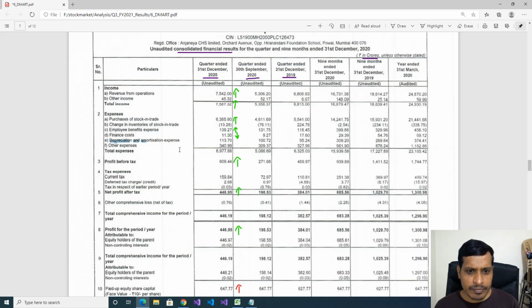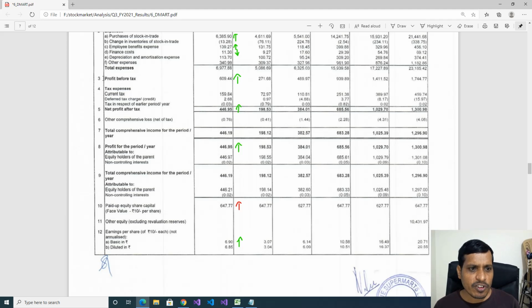Later depreciation. Previous year 95 crores. This year 113 crores. This is approximately 15 crores was increased. Finally other expenses. Previous year 327 crores. This year 340 crores. Here we don't have much difference. So we'll ignore these things. What we observed based on revenues and expenses is, here revenue was increased from 6,808 crores to 7,542 crores. Purchase of stock in trade was increased from 5,541 crores to 6,385 crores. Finance cost was decreased from 17 crores to 11 crores. That means they reduced the debt.